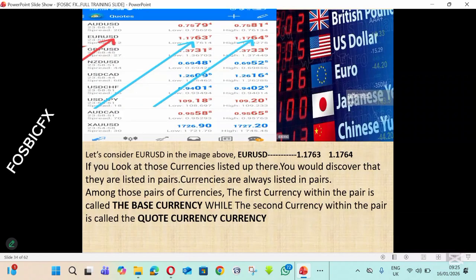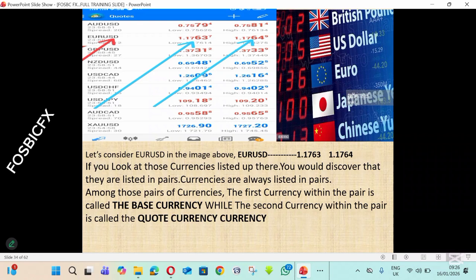Now, when you open your MT5 and you click on quotes, it will show you this chart where you will see the currency pairs. Now let's consider Euro USD in the image above. Euro USD 1.1763, 1.1764. If you look at those currencies listed up there, you will discover that they are listed in pairs. Currencies are always listed in pairs. Among those pairs of currencies, the first currency within the pair is called the base currency, while the second currency within the pair is called the quote currency.